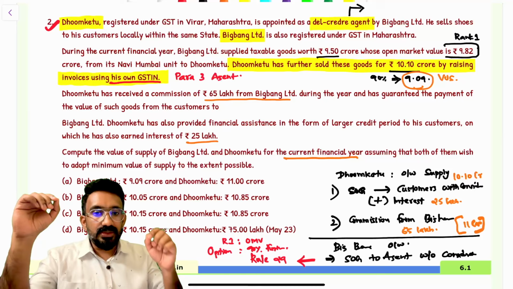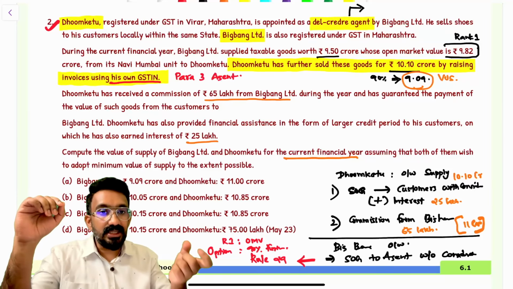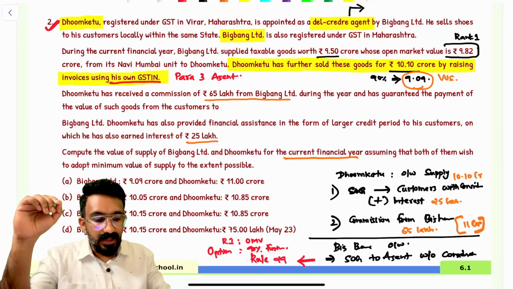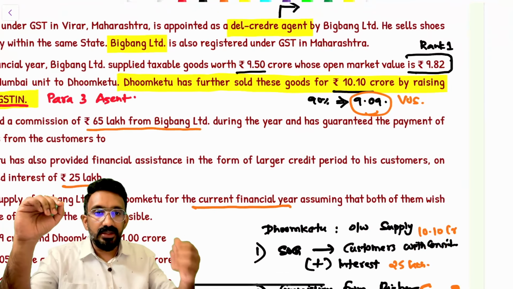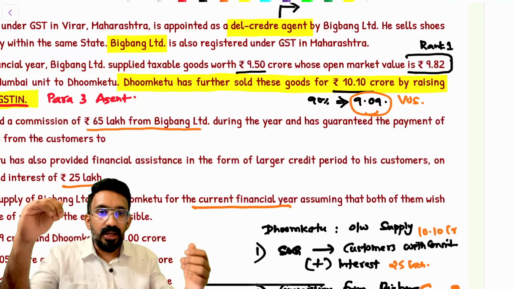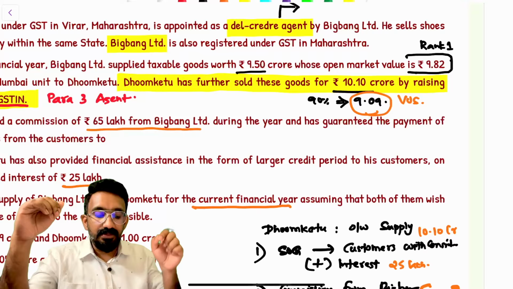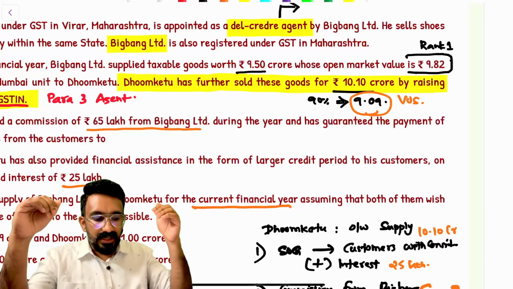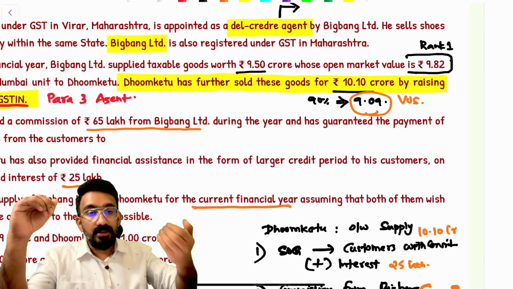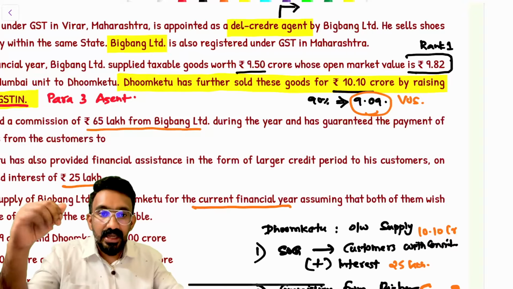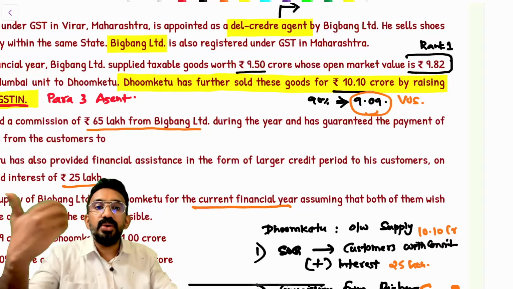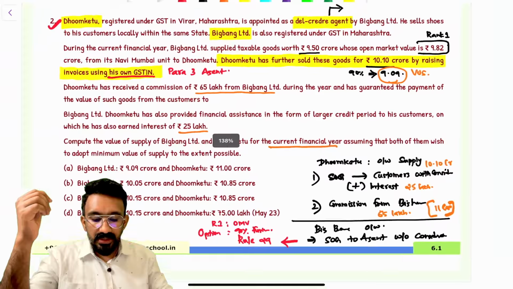Rank number 2 says that for further supply value, I can take 90% of that. Did they give you further supply value? Yes. They said they sold these goods further for 10.1. If I take 90% of that, it is 9.09. I have to adopt 9.82 under rank number 1, or at my option 9.09, which is the least value. So I would have adopted 9.09 for Big Bang.